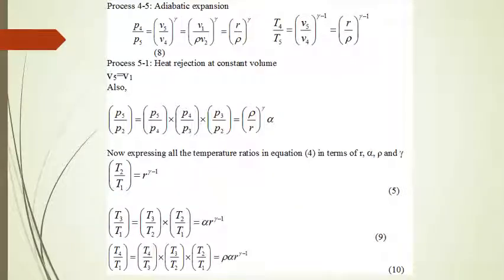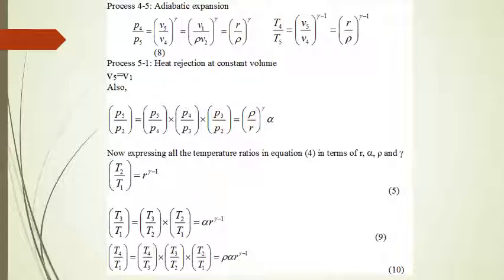4 to 5 is an adiabatic expansion process. So P4 upon P5 is equal to (V5 upon V4) raised to power gamma. Since 5 to 1 is a constant volume process, V5 is equal to V1, and V4 can be written as rho times V2. So P4 upon P5 is equal to (r upon rho) raised to power gamma.